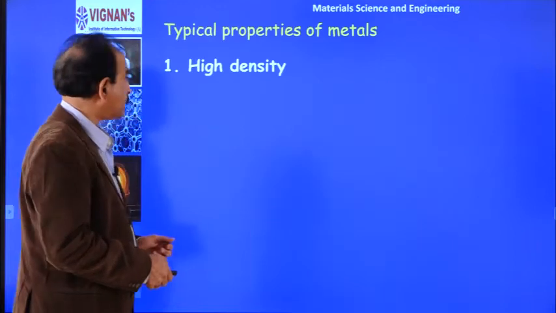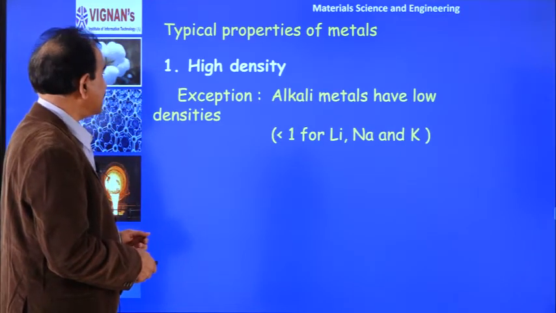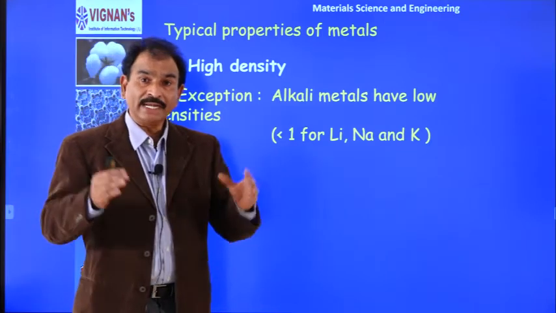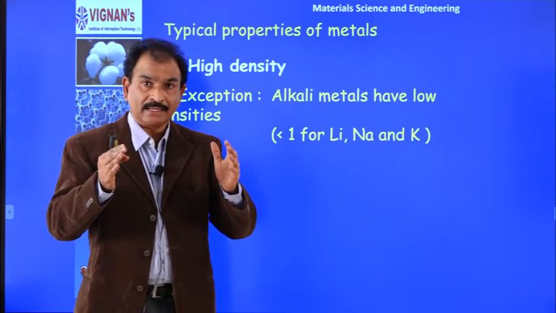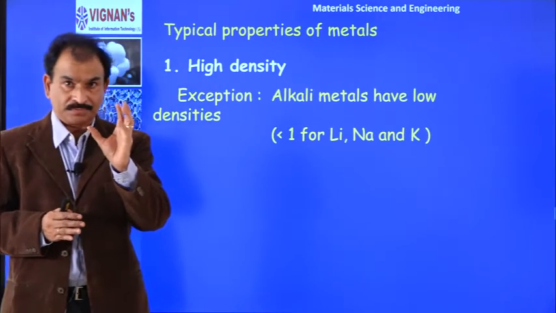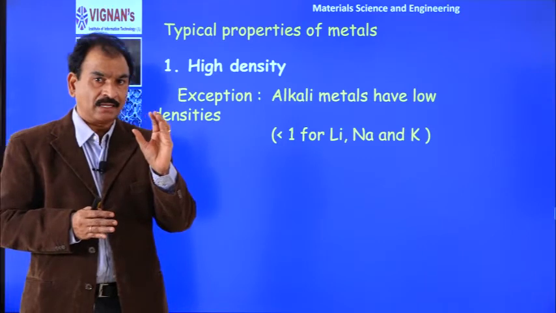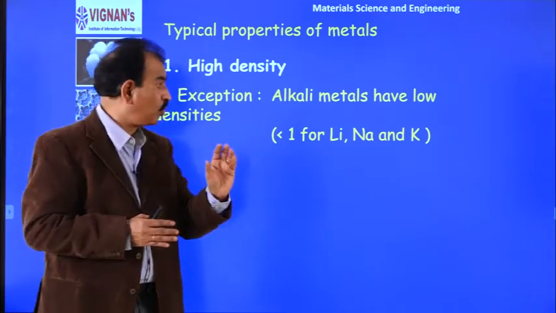Okay. Now, similarly, if you see the density, density also depends on how many atoms are there in a unit volume. I am repeating, the density of metals depends on the number of atoms in a unit volume.